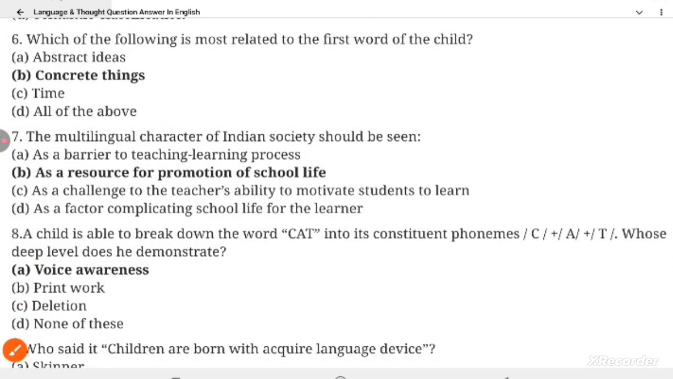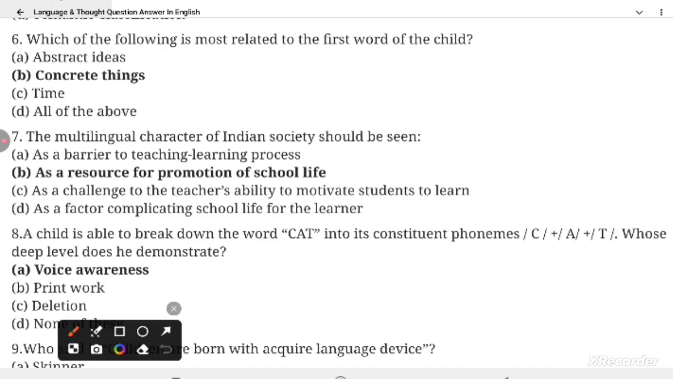Question 6. Which of the following is most related to the first word of the child? Options: abstract idea, concrete thinking, things, times, all of the above. And the correct option is concrete things. Concrete thing is most related to the first word of the child.